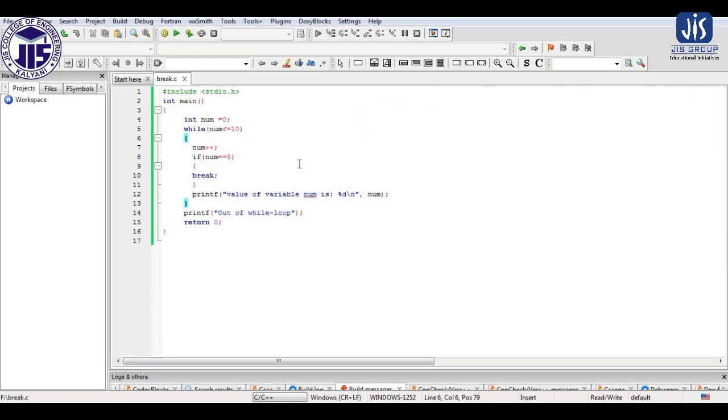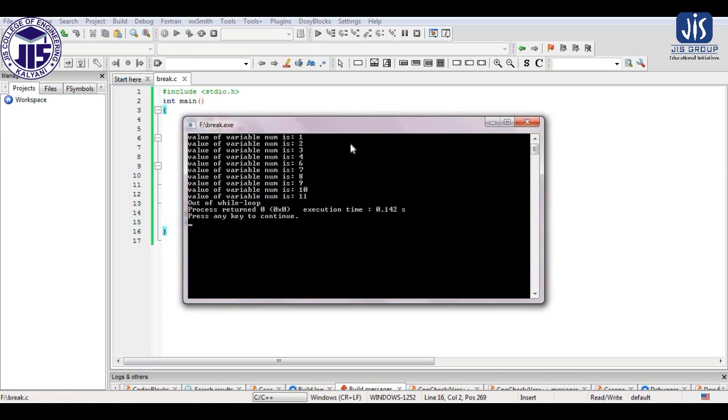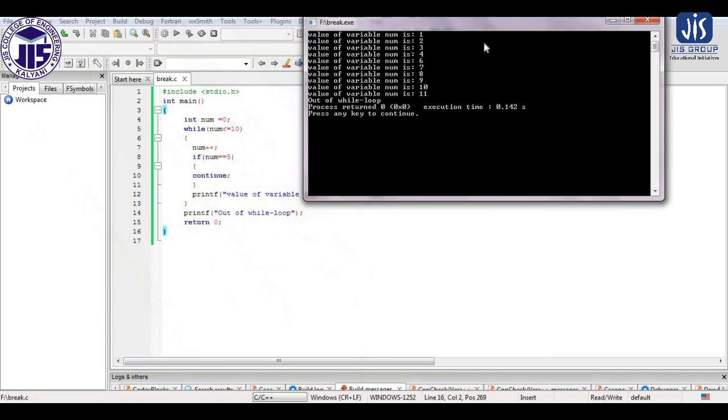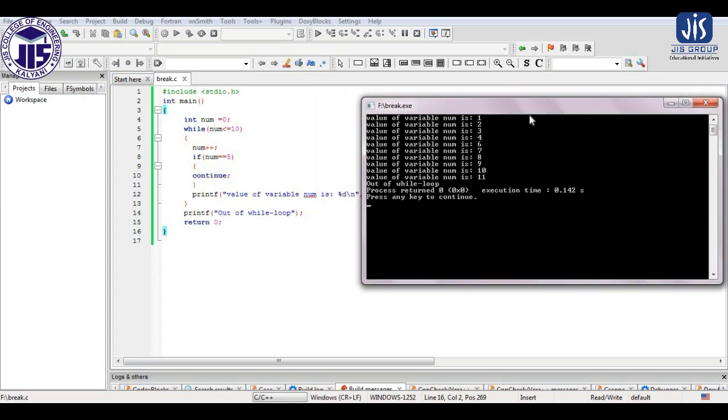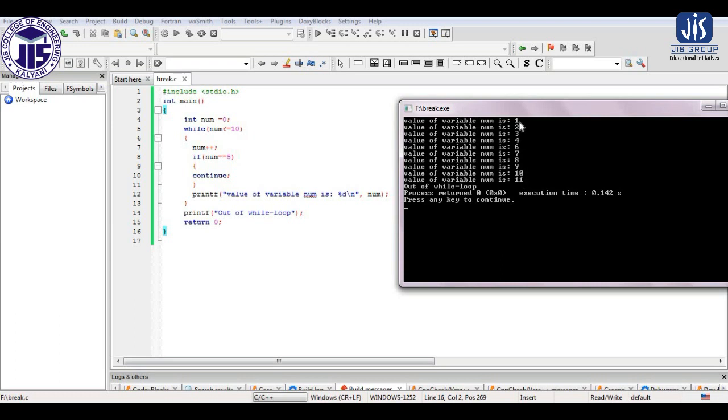Now let me just change the break statement to continue. In the same program, to differentiate, I will show what difference we are getting in the output. I have not made any other change, only the break statement I have converted to continue. Now let me show you the output we are getting here. It is printing 1 to 11, all the values except 5. As you can see, after 4 there is 6, it is skipping 5. So that is the output difference we are getting in break and continue.